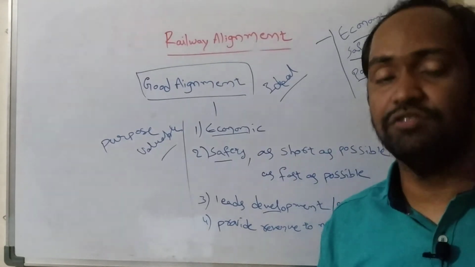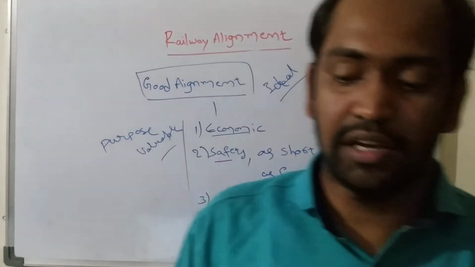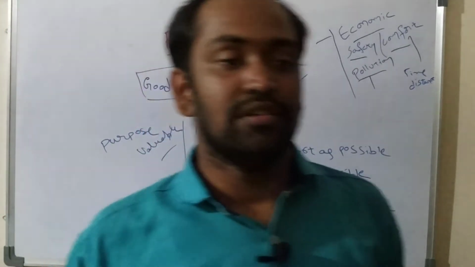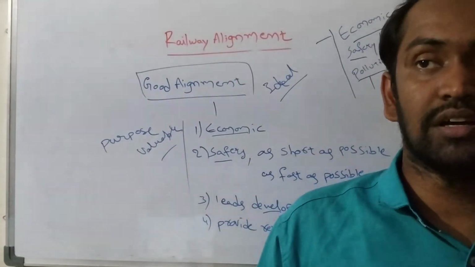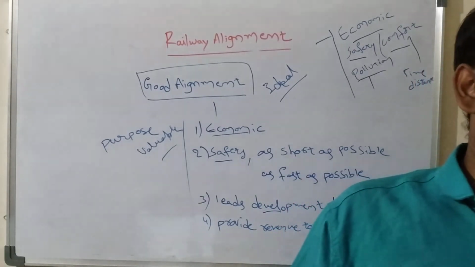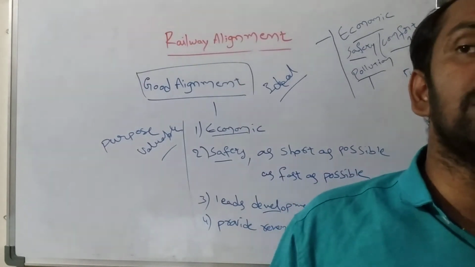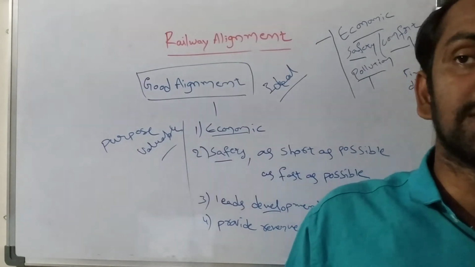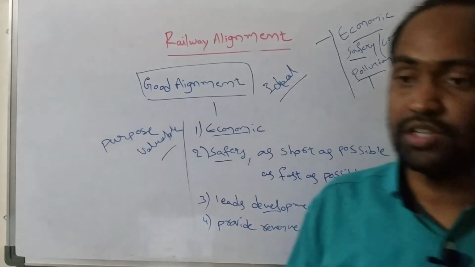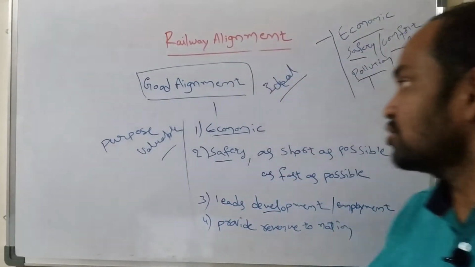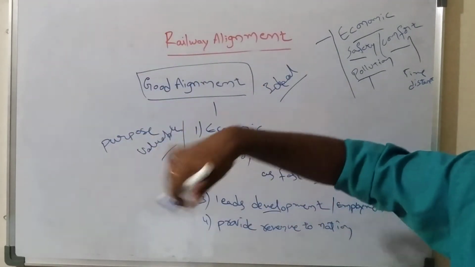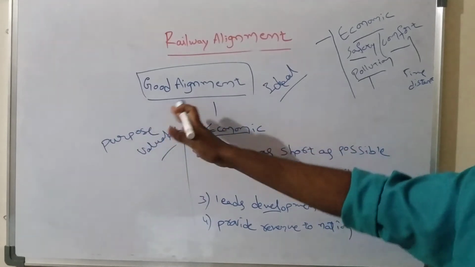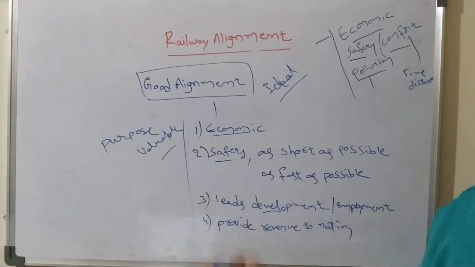And the next one is how to select a good alignment, or what are the various factors involved in the selection of alignment. The factors and circumstances which are supposed to provide all these things can give a good alignment. And the circumstances which are not able to provide all these things, but only some of them, can simply be called an alignment.